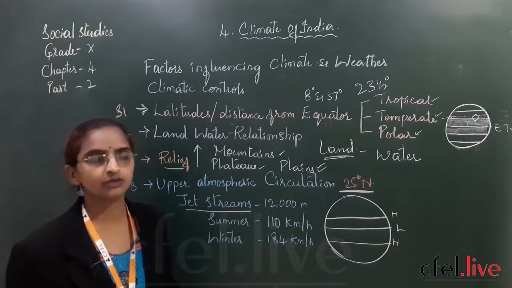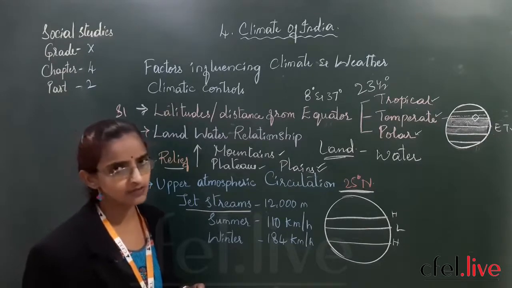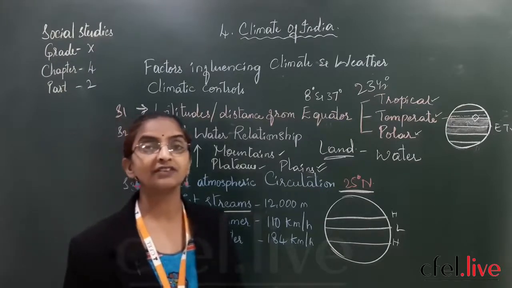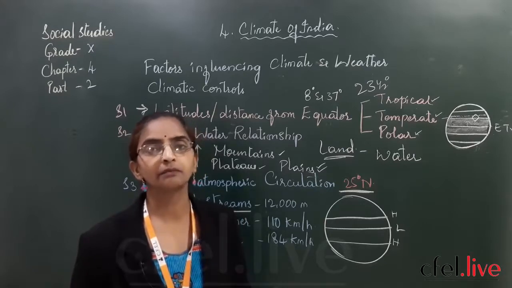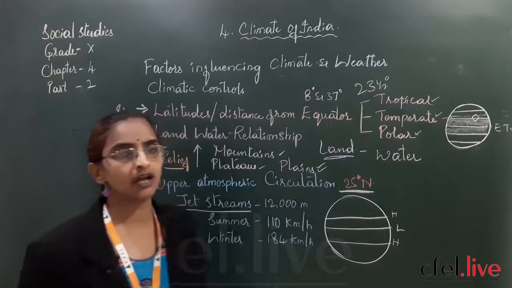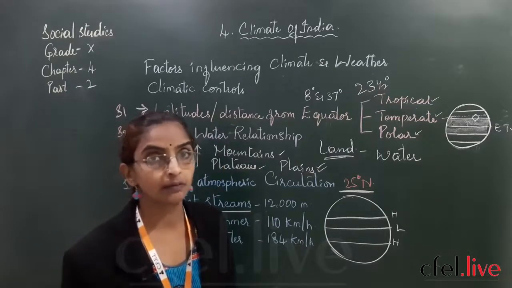Did you understand, children? Because of the influence of these jet streams, the northern part of certain regions of India cools down and gets better rainfall. So this is also a different condition determining the type of climate over that place.